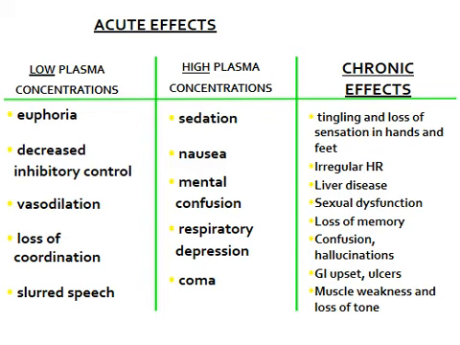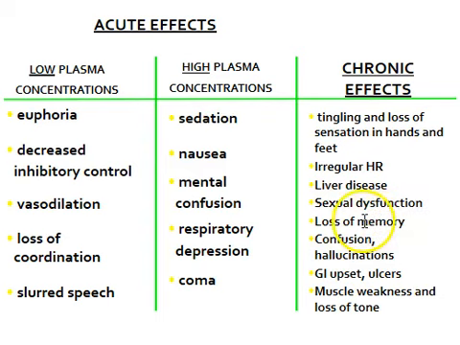There can be some nausea associated with that, dramatic mental confusion, respiratory depression, and of course, in the most extreme instances, coma. Patients that abuse alcohol over their chronic or long-term effects will complain of tingling or a loss of sensation in their hands and feet. Sometimes they will develop irregular heartbeats. Of course, liver disease and sexual dysfunction are notoriously known for chronic alcohol abusers.